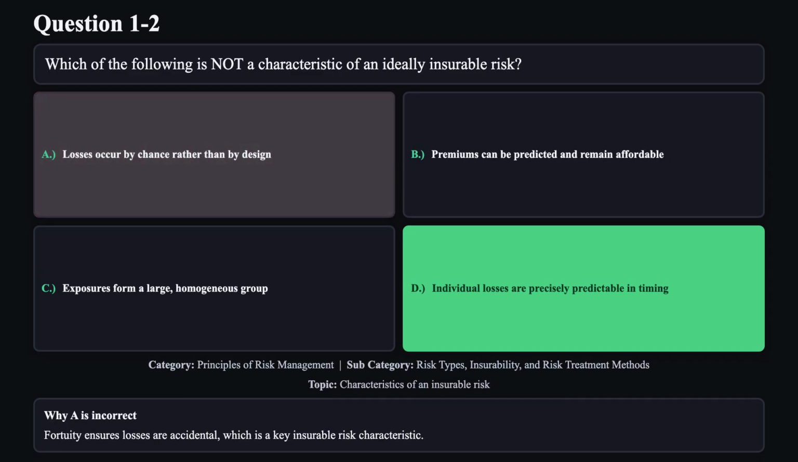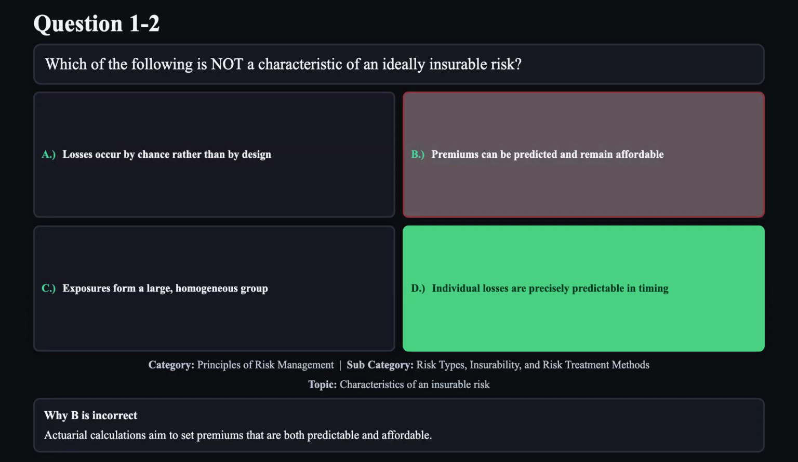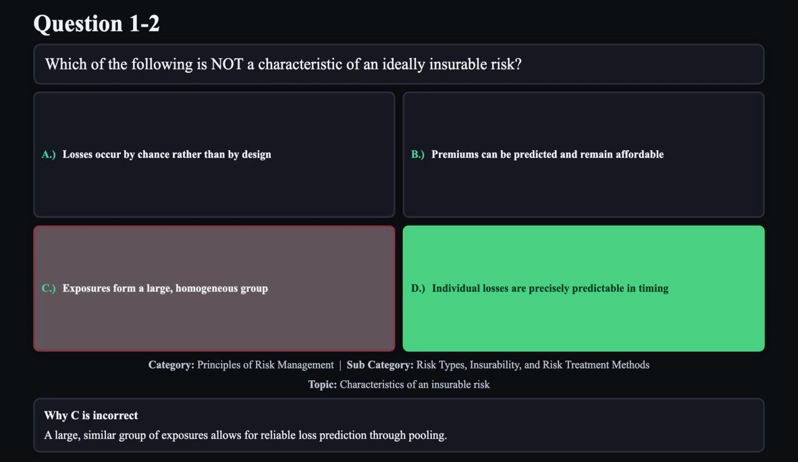Fortuity ensures losses are accidental, which is a key insurable risk characteristic. Reason B is not correct. Actuarial calculations aim to set premiums that are both predictable and affordable. Reason C is not correct. A large similar group of exposures allows for reliable loss prediction through pooling.